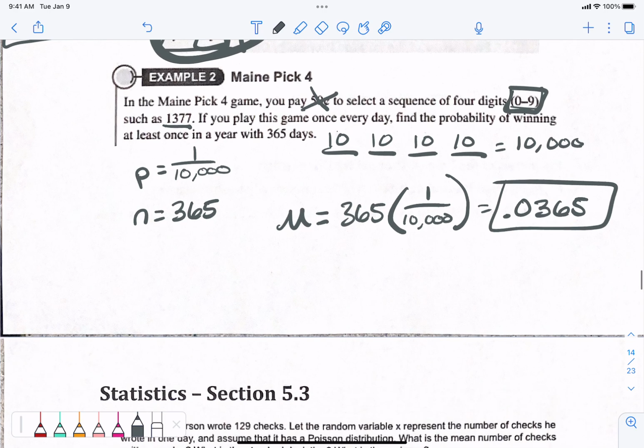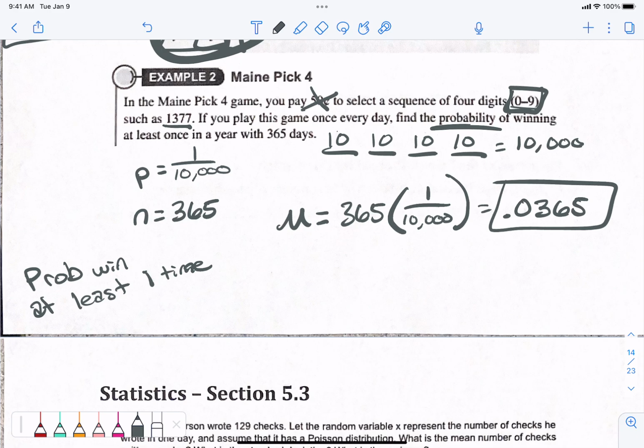Okay. So find the probability of winning at least once. Every time we see at least once, we think: how many times total could I win over the course of the year?